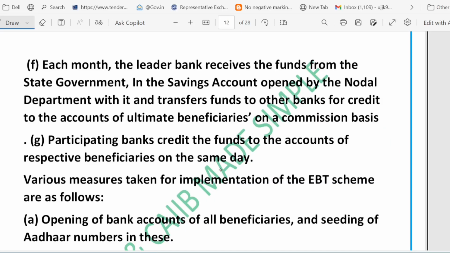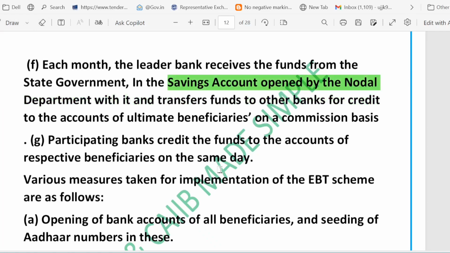So let's continue with the EBT scheme and understand how funds actually reach the beneficiary. Every month, the state government transfers funds to the lead bank. These funds are deposited in a savings account operated by the nodal department. So where is it deposited? The nodal department opens a savings bank account in the lead bank where the money is deposited. And the lead bank transfers money to other participating banks on a commission basis.